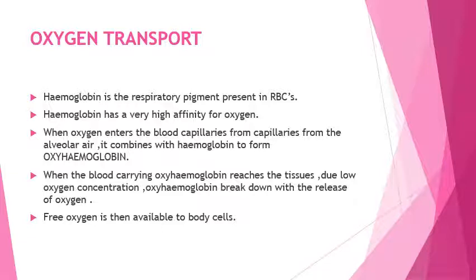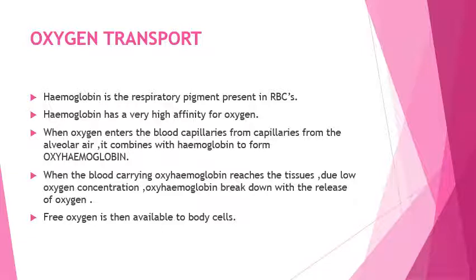When the blood carrying oxyhemoglobin reaches the tissues, due to the low oxygen concentration in the tissues, the oxyhemoglobin breaks down with the release of oxygen, and the free oxygen is then available to the body cells. So oxygen is transported in the associated form, known as oxyhemoglobin, but once it reaches the tissues and organs where it has to pass on the oxygen, the hemoglobin and oxygen dissociate.